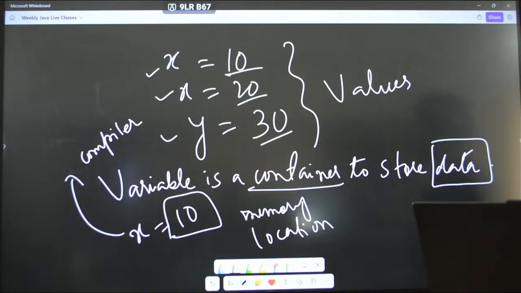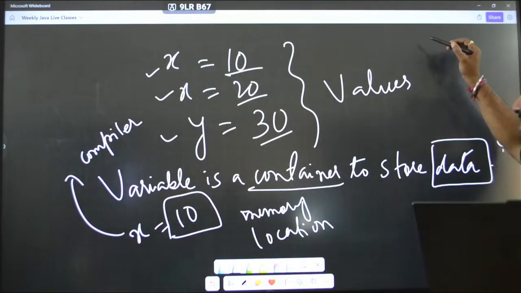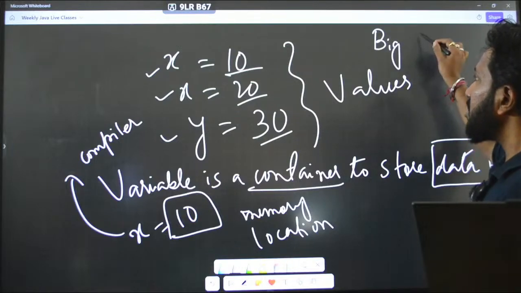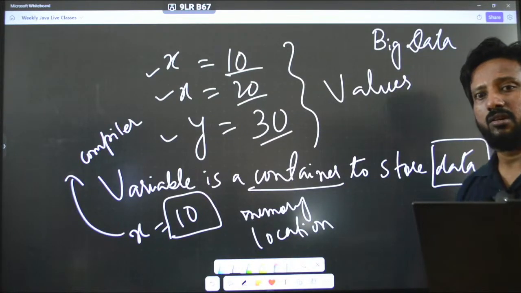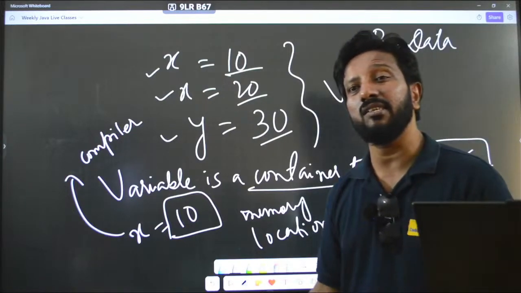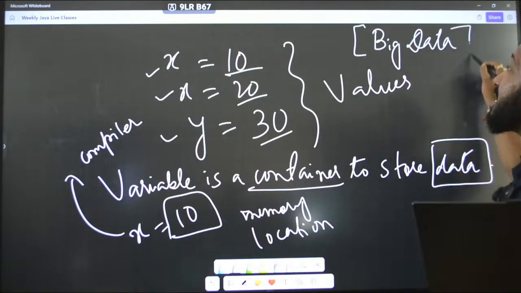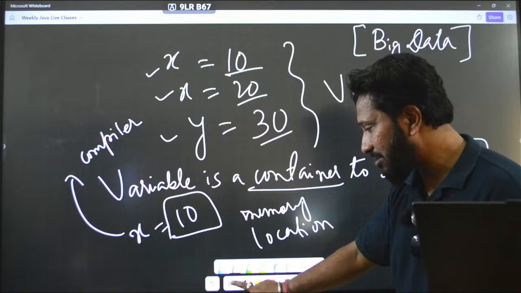Right now data can be anything, guys. First of all, you already have the concept of big data, correct? What is that actually? There are so many kinds of data right now in the industry. That's why, as a whole, bulk data is known as big data. It can be anything.